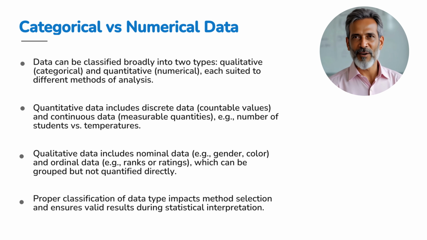Why does this matter? Because choosing the right method depends on knowing your data well. Mixing up types can lead to wrong conclusions. Imagine a Venn diagram here, showing these categories with examples. It helps visualize how data fits into each type clearly. Excellent. Now you're ready to classify and conquer your data universe.